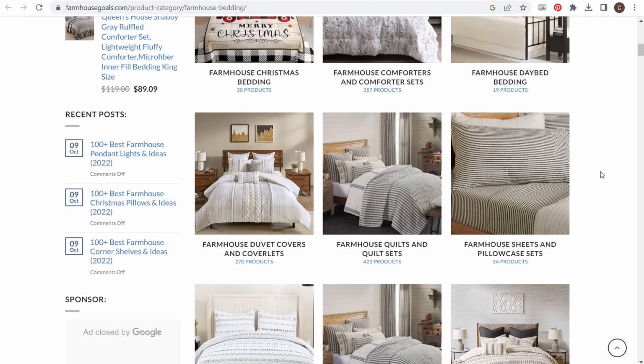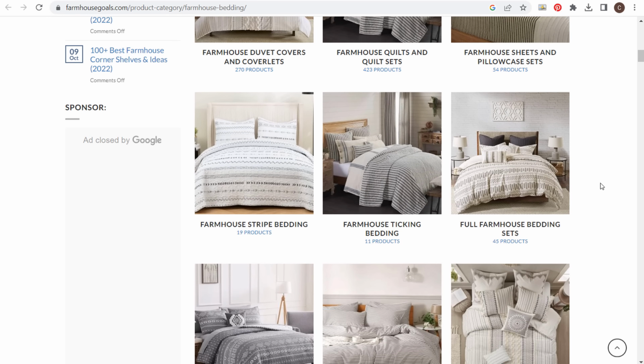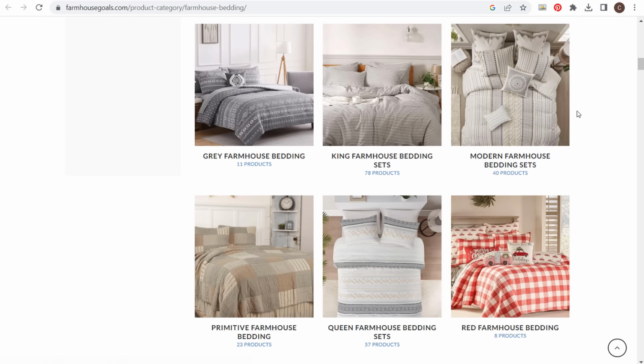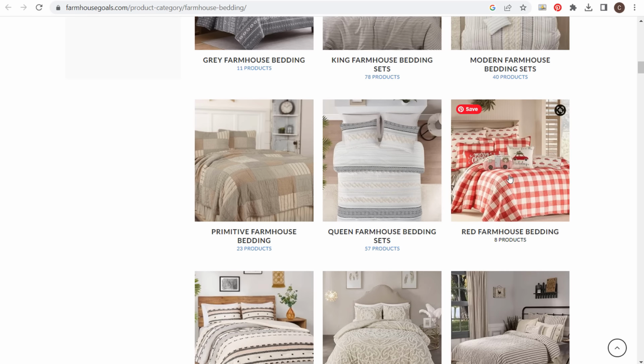So we can easily link off to all of our different products here. Somebody comes in here to farmhouse stripe bedding, they're just going to see products for sale that have farmhouse stripe bedding. Keep coming down: gray farmhouse bedding, king farmhouse bedding sets, modern farmhouse bedding sets, red farmhouse bedding. Now, I'm saying farmhouse bedding over and over again, but the main thing you need to understand is if you want to rank for these short tail, high volume keywords, you really need to focus on these